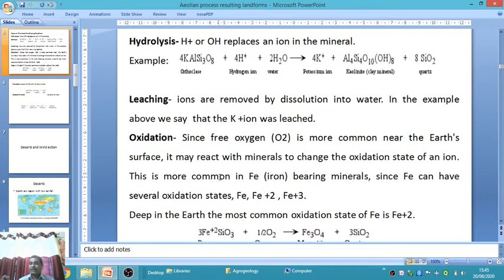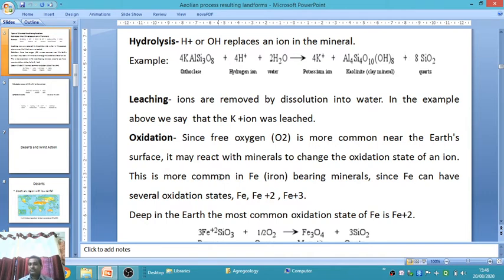One example is a clay mineral, which is a product of orthoclase. When orthoclase weathers with water and hydrogen ion, it forms the kaolinite mineral, called a clay mineral. The chemical composition of kaolinite is Al4Si4O10(OH)8, plus quartz. The quartz and kaolinite separate out from the orthoclase. This is an example of chemical weathering, that is, hydrolysis.